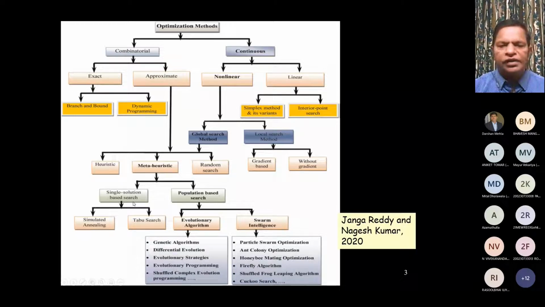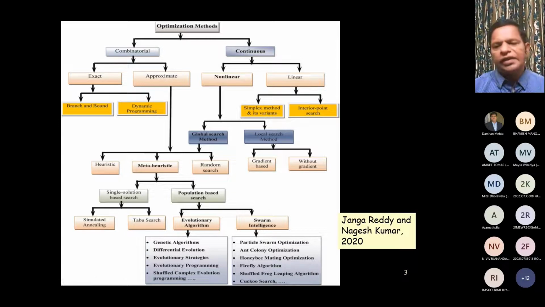They are quite popular, where you look for one solution at a time. Whereas in a population-based search, we look for many potential solutions, and among them we pick the best solution. That is an exploratory approach. In population-based search, again, we have evolutionary algorithms and swarm intelligence-based approaches. Within evolutionary algorithms, we talk about genetic algorithms, differential evolution, evolutionary strategies, evolutionary programming, shuffled complex evolution programming, and many other techniques.